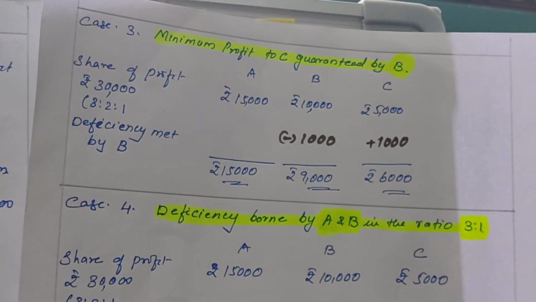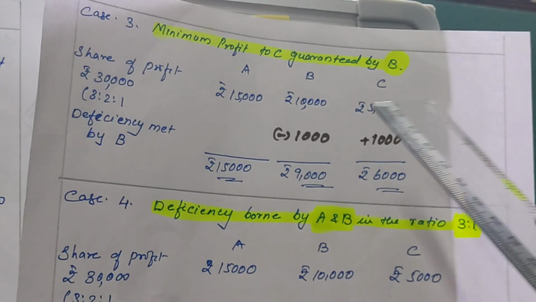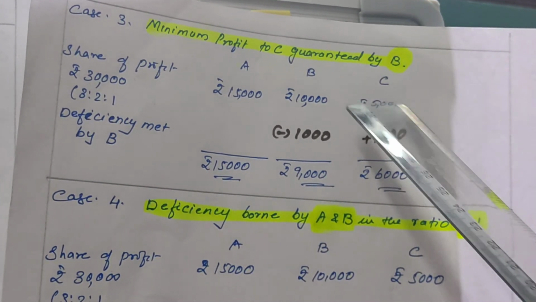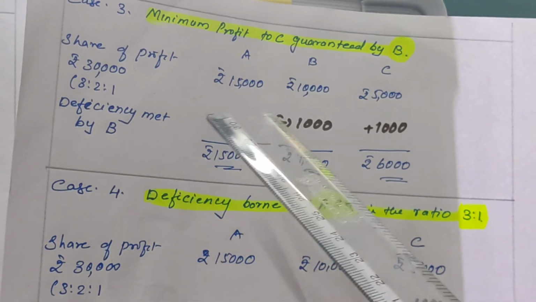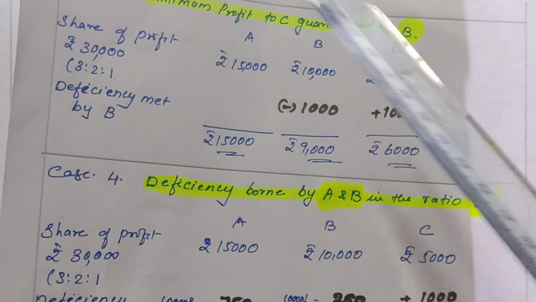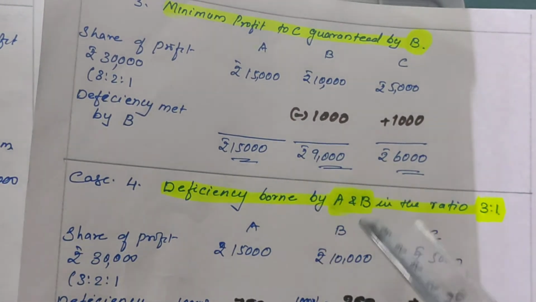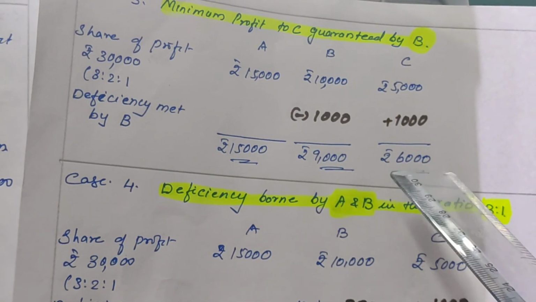Now case 3, minimum profit to C guaranteed by B. Who is giving the guarantee here? B is giving the guarantee. So how to solve? First we have to share the profit in the given ratio. We had shared it 15,000, 10,000 and 5,000. Then the same way, 6,000 is his guaranteed amount, 1,000 deficiency.